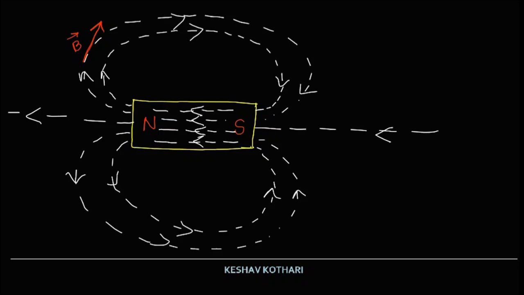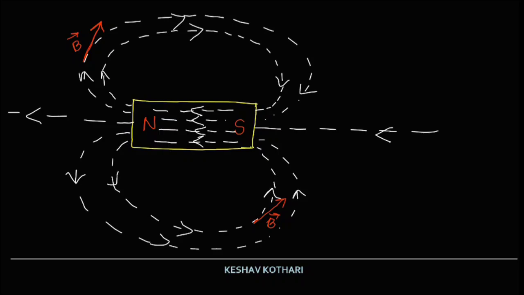The next important point is that the larger the number of magnetic field lines crossing per unit area, the stronger is the magnitude of the magnetic field B.